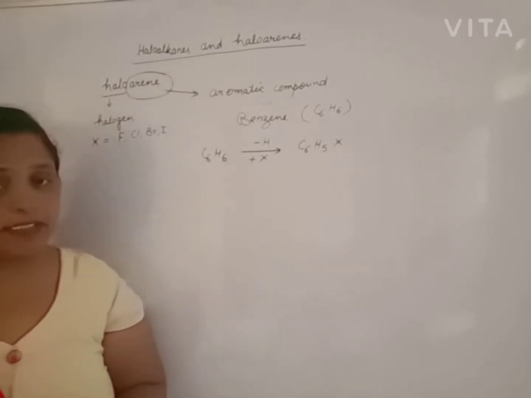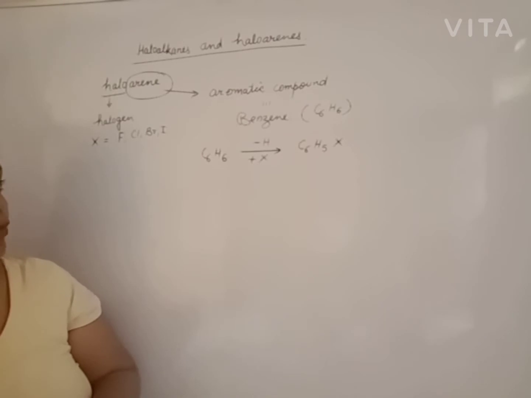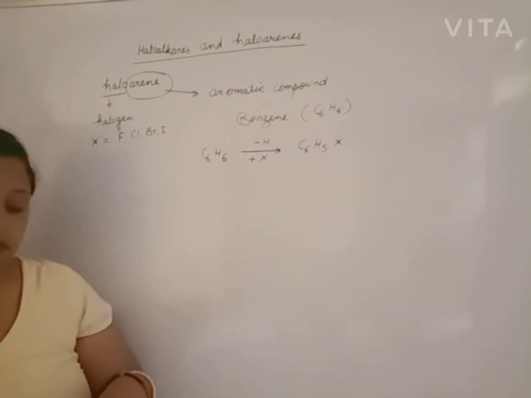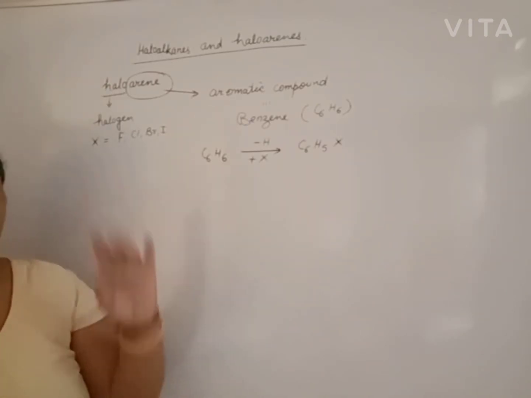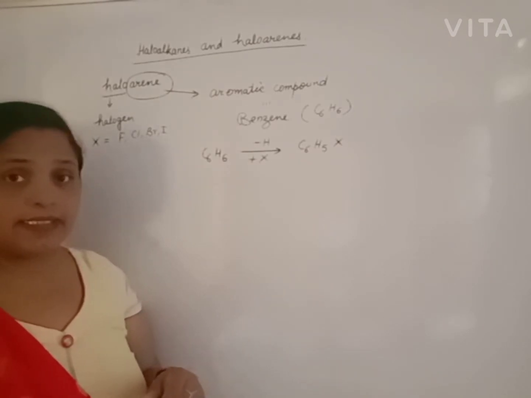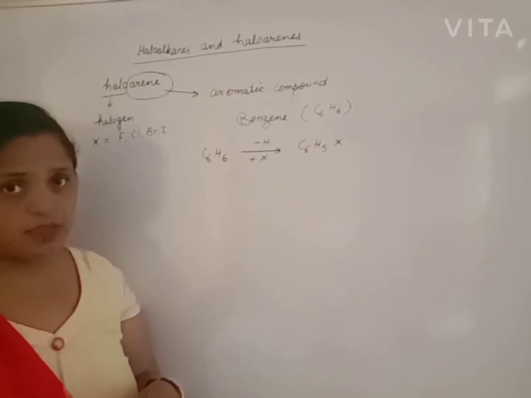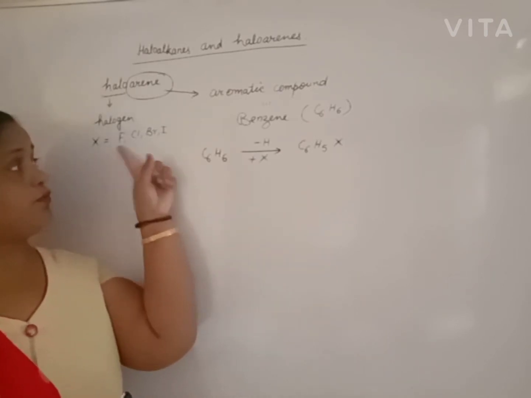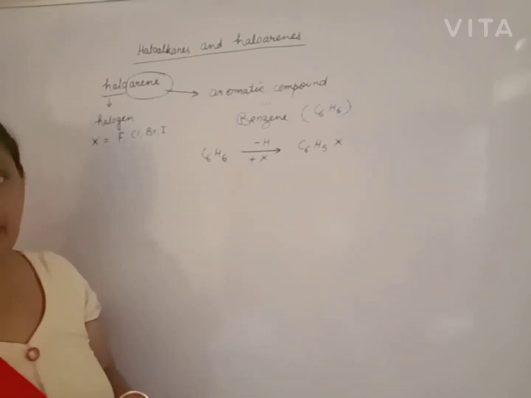Arene means benzene, but it relates to aromatic compounds beside benzene: toluene, ethyl benzene, xylene, orthoxylene, metaxylene, paraxylene. All are aromatic compounds. And when a hydrogen of the benzene ring is replaced by any of the four halogens, it is a haloarene.